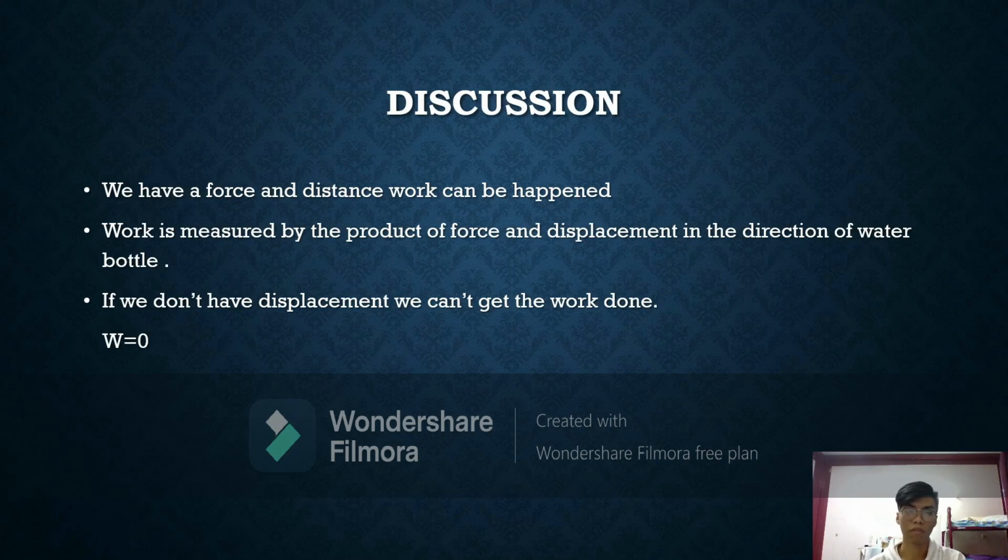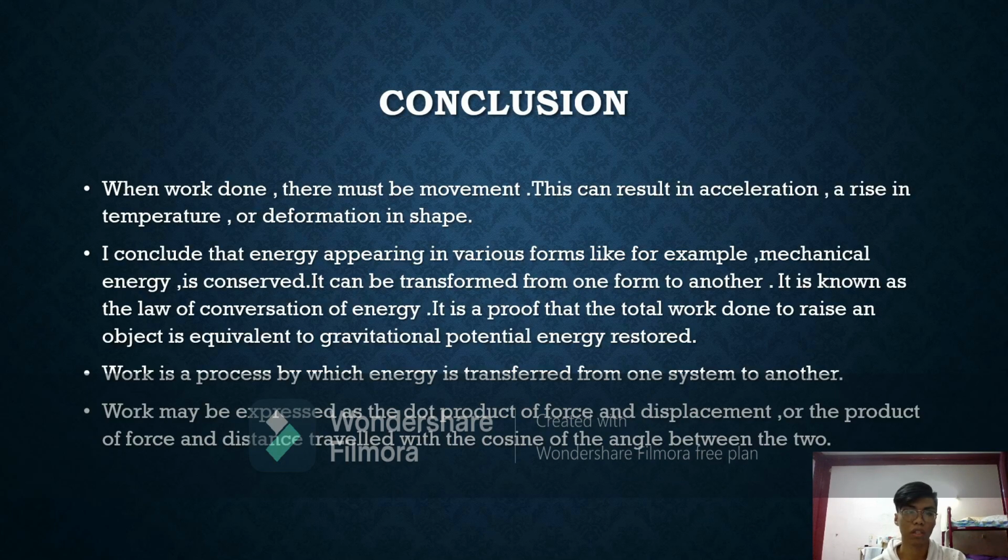Discussion. When we have a force and distance, work can happen. Work is measured by the product of force and displacement in the direction of the force. If we don't have displacement, we can't get the work done. Conclusion. When work is done, there must be movement. This can result in acceleration, a rise in temperature, or deformation in shape.